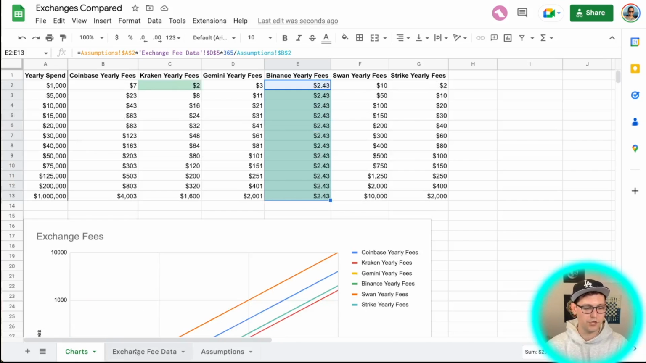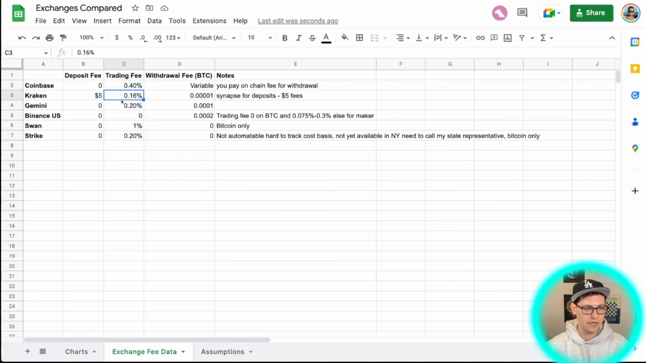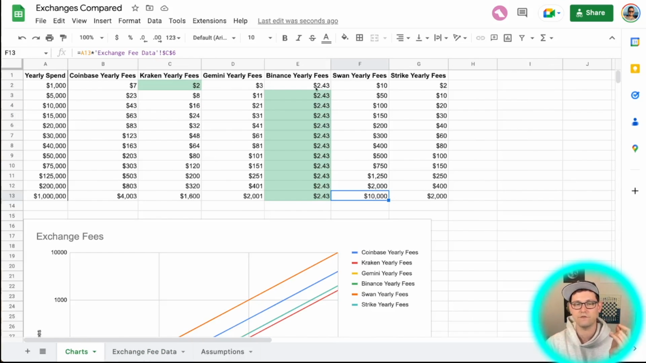And that's because if we go back to the exchange fee data, we can see that Binance US is offering free deposits, free trading on Bitcoin, but a slightly higher withdrawal fee than Gemini, Kraken, and Coinbase. And so in this case, what is the trade-off? The trade-off is we're getting very cheap yearly fees for buying Bitcoin, right? Binance, if you spend $1 million in this case, but you leave your coins on the exchange for 30 days at a time, you're only paying $2 a year.